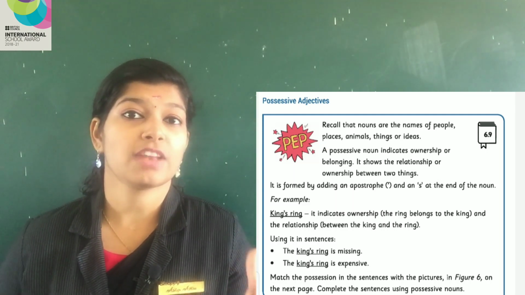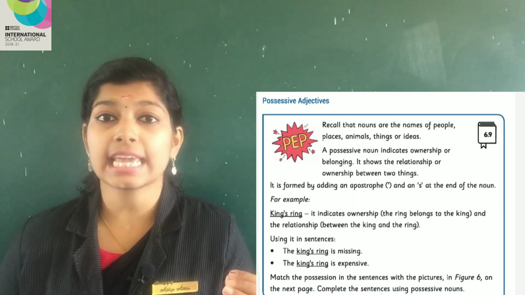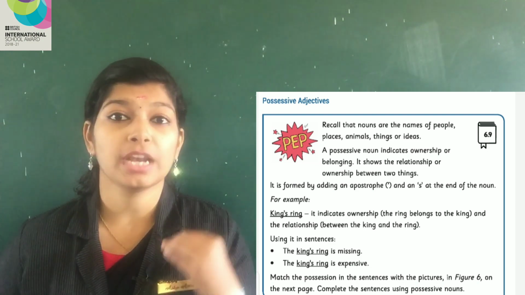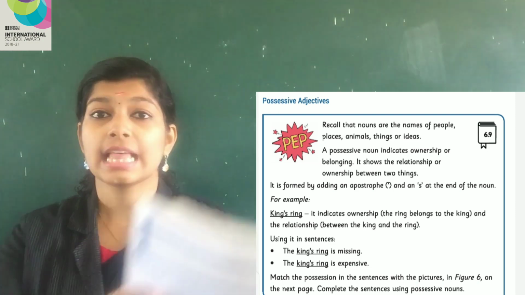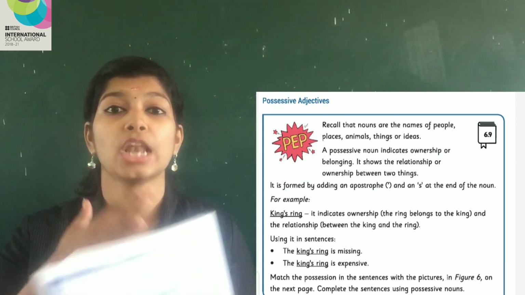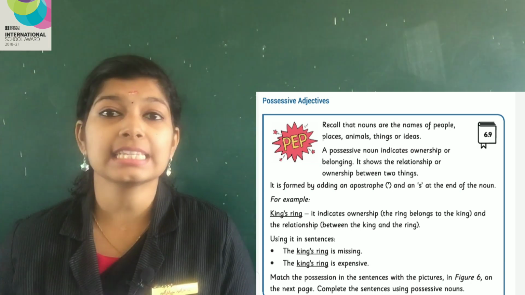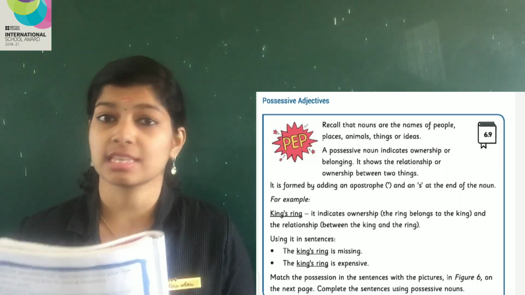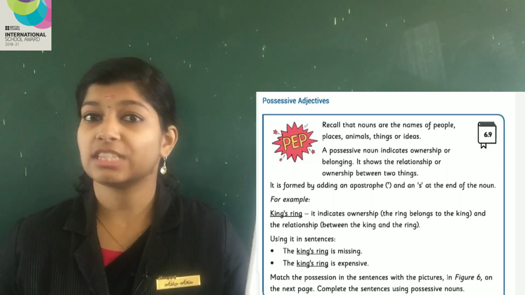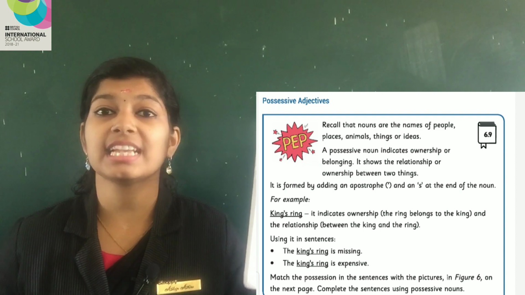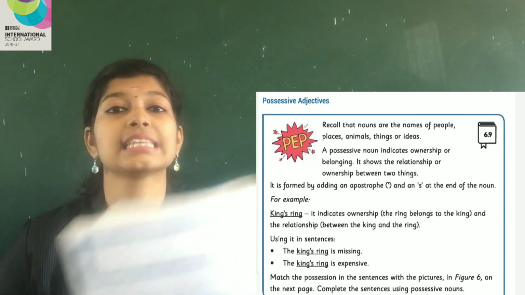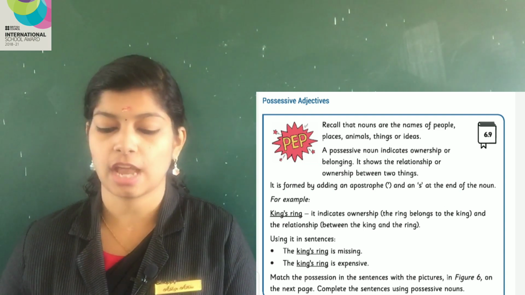What does a possessive noun do? It indicates ownership or belonging. For example, this book belongs to me. This is my book. So that is an example of possessive noun. Teacher's book. Okay, if I say teacher's book, that is an example of possessive noun.